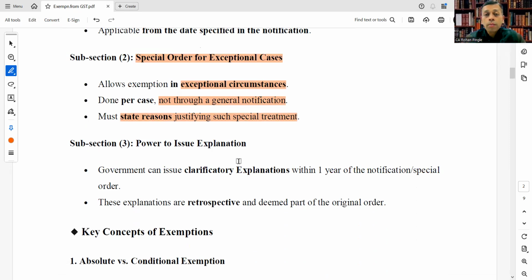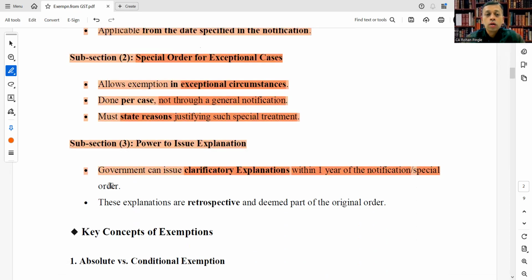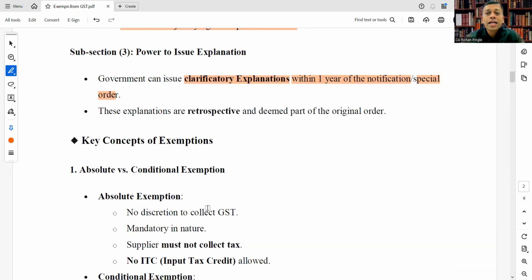Subsection 3 talks about power to issue explanation. Government can issue clarificatory explanation within 1 year of the notification or special order. These explanations are retrospective and deemed part of the original order.